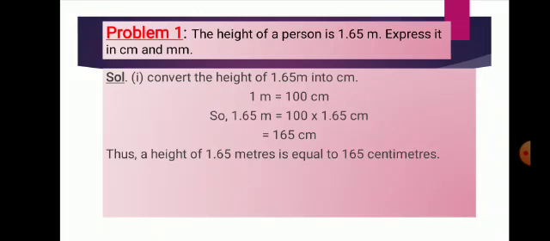So in the first case, we have to convert the height of 1.65 meters into centimeter. As we know that 1 meter is equal to 100 centimeter. So 1.65 meter is equal to, obviously we multiply by 100, that is 100 into 1.65 centimeter. And the answer is 165 centimeters. Okay. Then the height of 1.65 meters is equal to 165 centimeters.